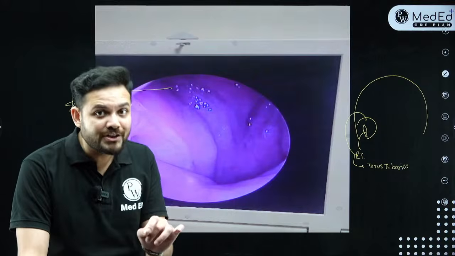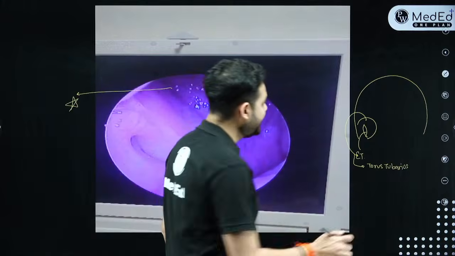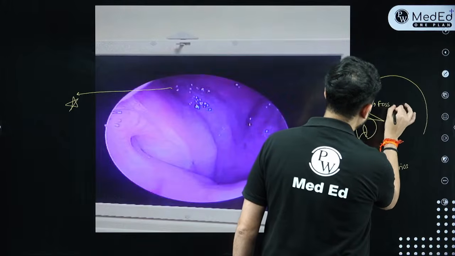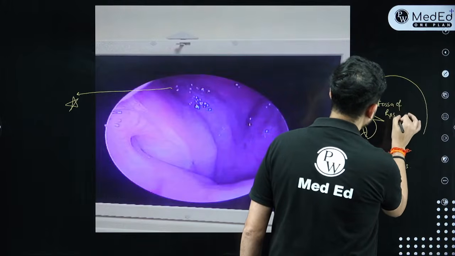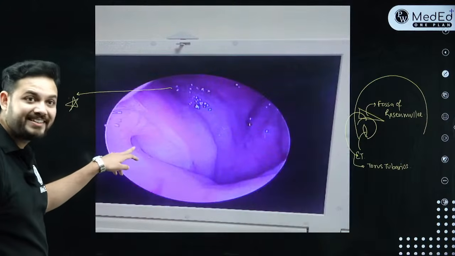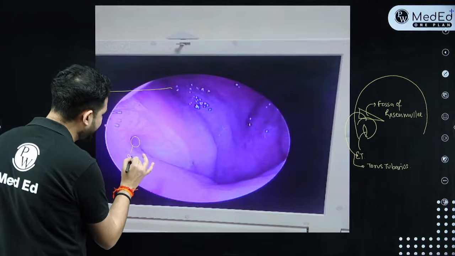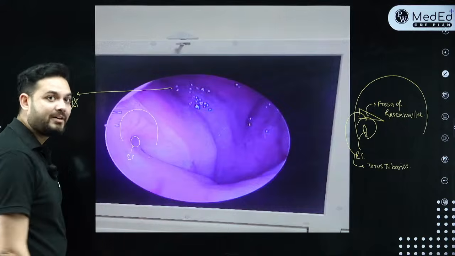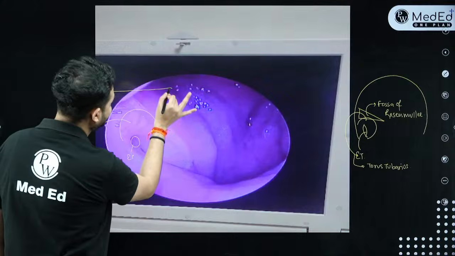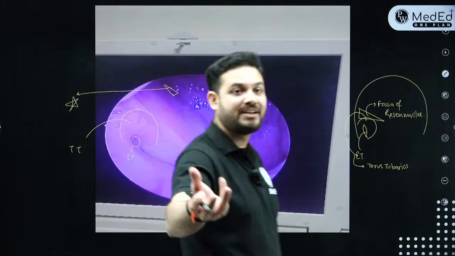Now, there is a three-dimensional fossa which is present, collapsed, behind the torus tubarius, and this is called fossa of Rosenmüller, right? So what you're seeing over here, can you see this slit-like opening here? Very nice. This is your eustachian tube opening. Can you see a bulge over here present above the eustachian tube opening? This is your torus tubarius. And behind the torus, if I mark anything behind the torus, that is a collapsed fossa which is three-dimensional.